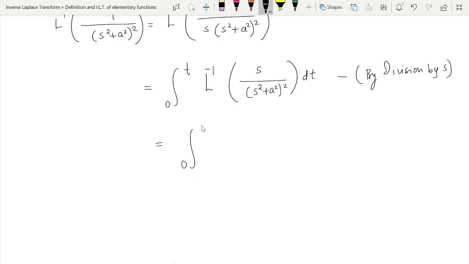So this is equal to integration 0 to t. I think it is 1 upon 2a t sine of at dt. So you integrate it and you will get your answer. This I leave it to you.